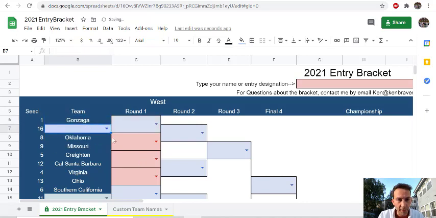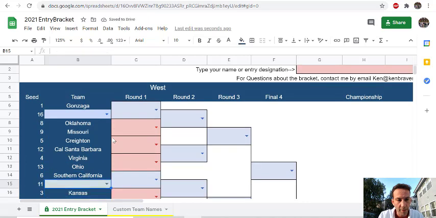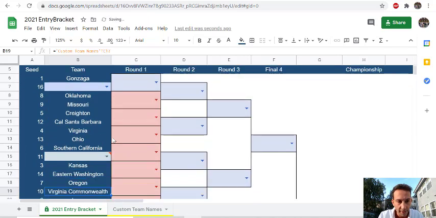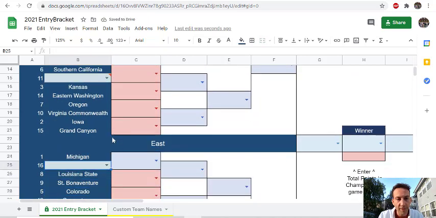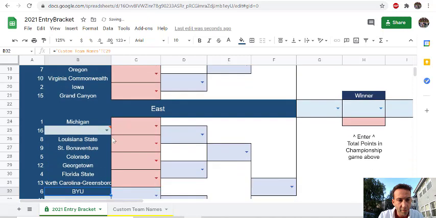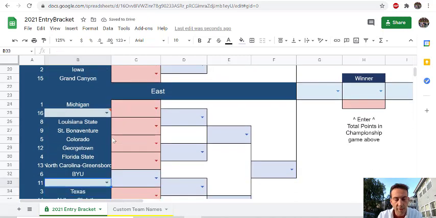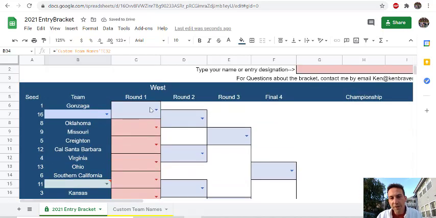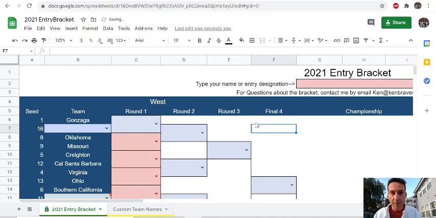You can see there's a play-in game here, and a play-in game here with USC. This is Drake or Wichita State. And there are two more play-in games down here, Michigan against Texas Southern or Mount St. Mary's. Those games are going to happen early this week, I think Tuesday or something. And then UCLA and Michigan State. So filling out this bracket, I don't think I need to spend a lot of time. You're just going to choose names, and it's pretty easy, but it does take a little while to do. So this is the easy part.